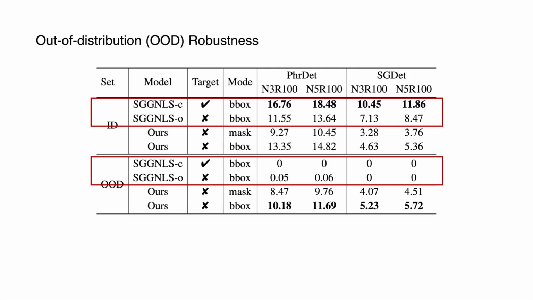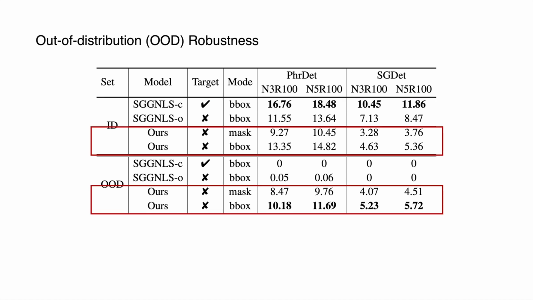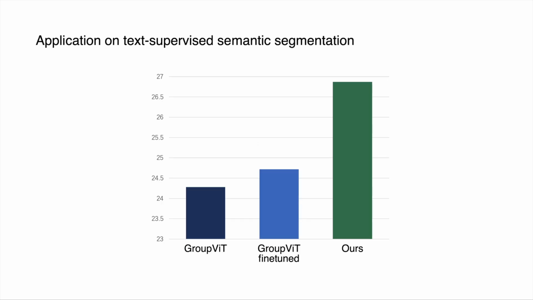Our framework shows strong out-of-distribution robustness. As shown in the table, the baselines suffer a significant performance drop from the in-distribution triplet set to the out-of-distribution triplet set. While our framework, with the ability of location learned from purely textual descriptions, can reach similar performance on both sets. As a side product, we demonstrate that our entity grounder and segment merger can also enhance the text-supervised semantic segmentation, reaching an absolute 2.15% improvement of mIoU on COCO compared with the fine-tuned GroupViT.